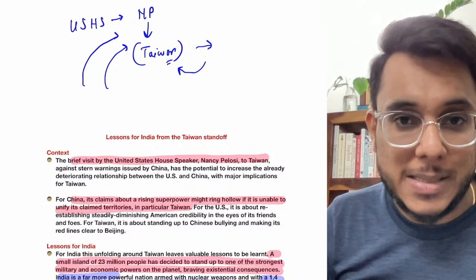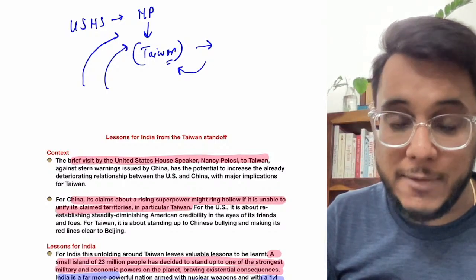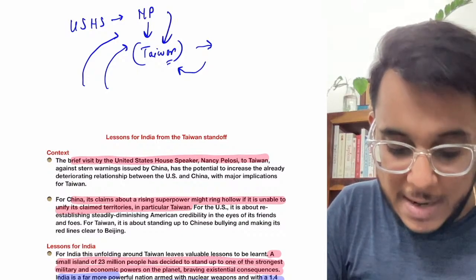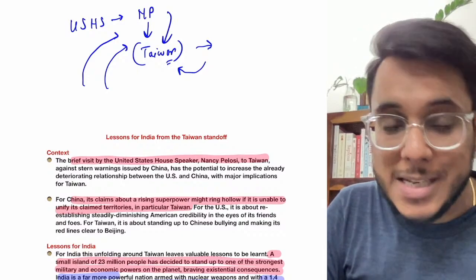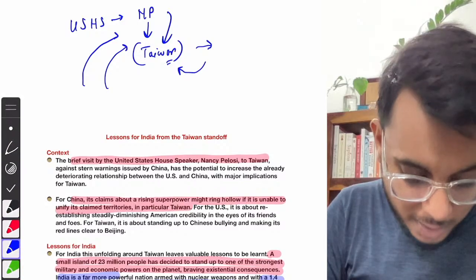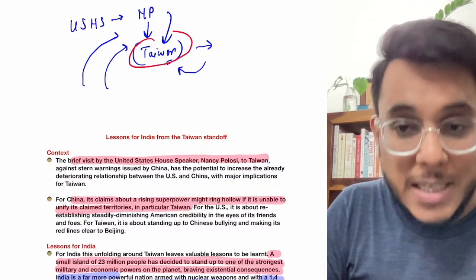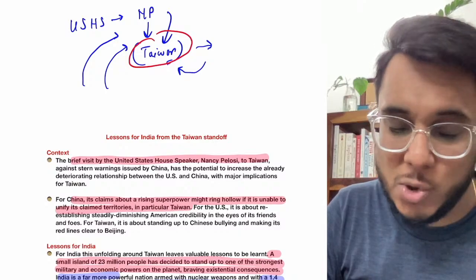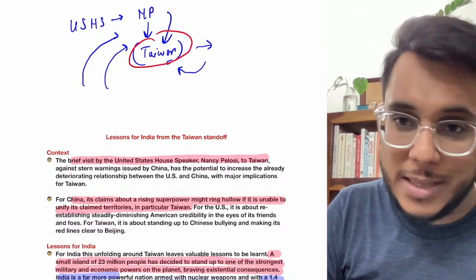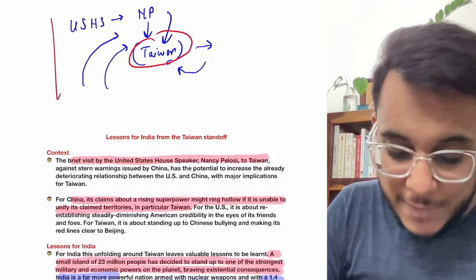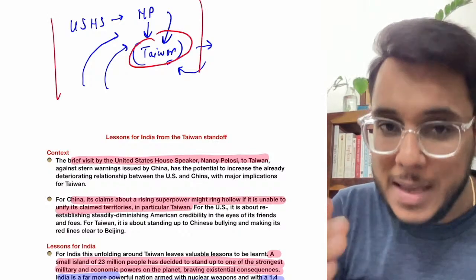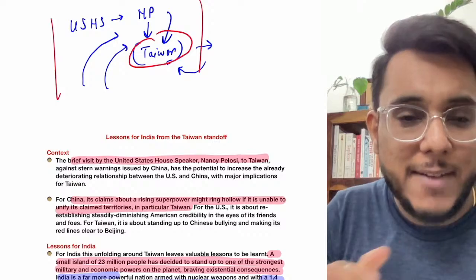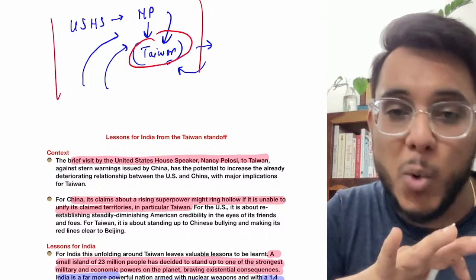Now, in this capacity, the USA's representative Nancy Pelosi has visited Taiwan and it has upset China. China says that this is wrong, and now China is carrying out military interventions around the Taiwan Strait and all those regions. So China is showing a confrontation in this episode. By the way, guys, yesterday and the day before yesterday, I discussed this issue in much more detail.